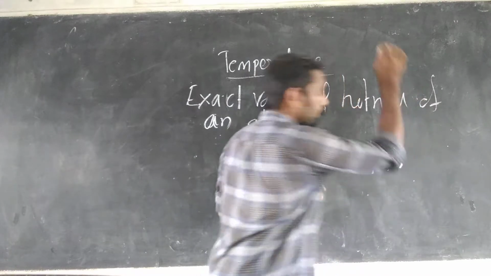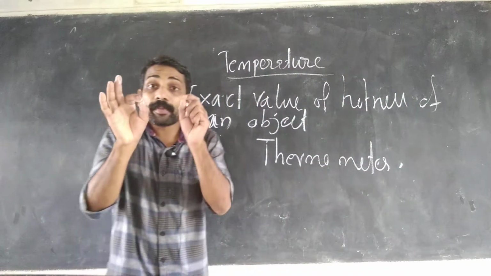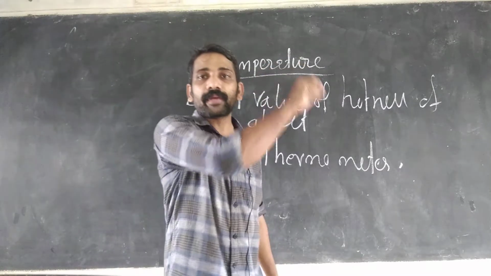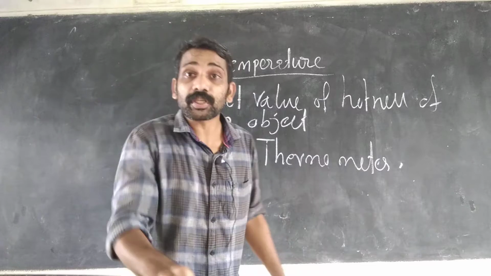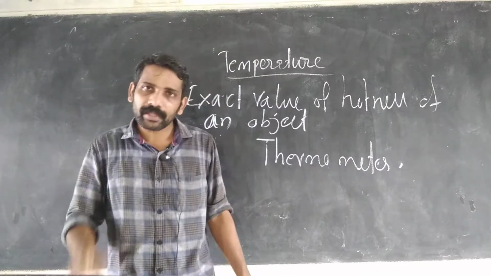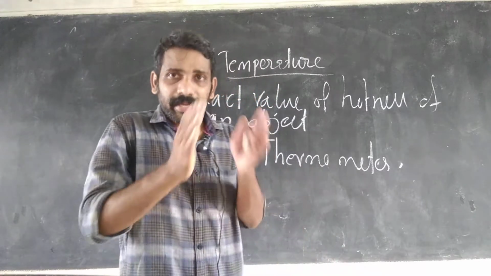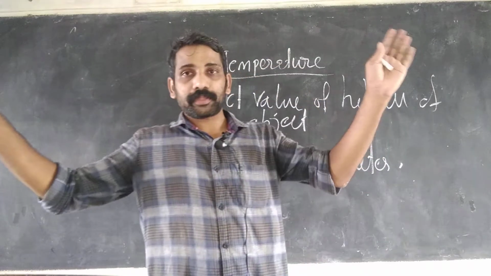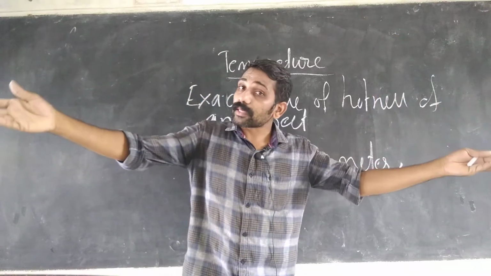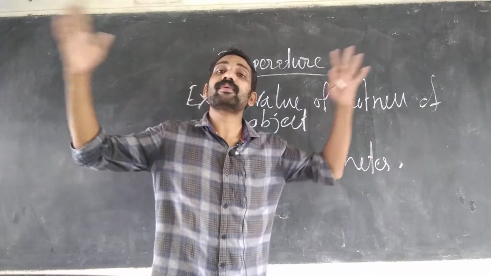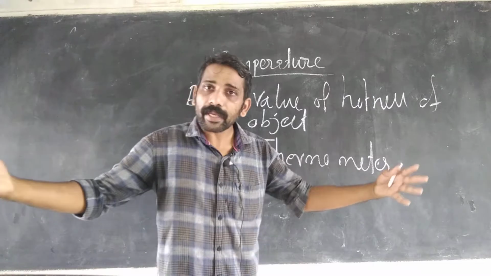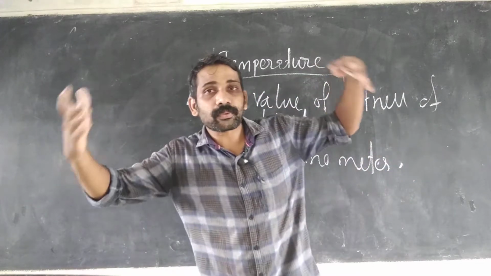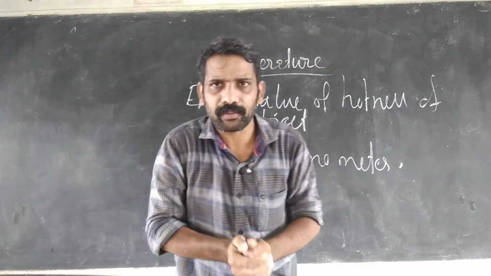So what is a thermometer? A thermometer measures the exact value of hotness of an object, or the temperature of an object. What is temperature? Temperature is the exact value of hotness of an object. We sometimes feel hot by touching, sometimes cold, so we cannot say the exact value.